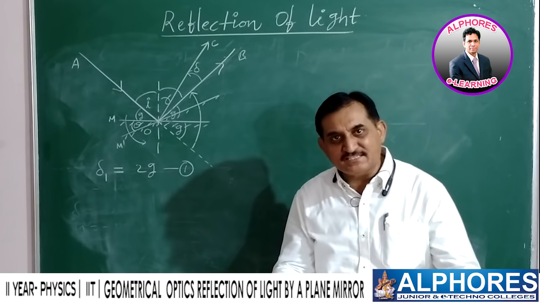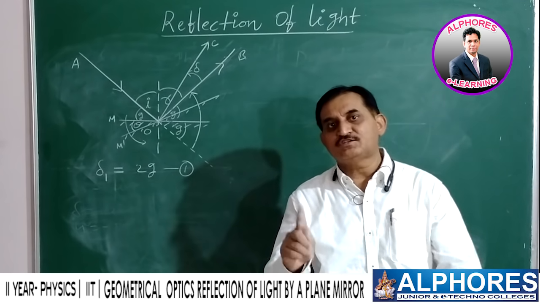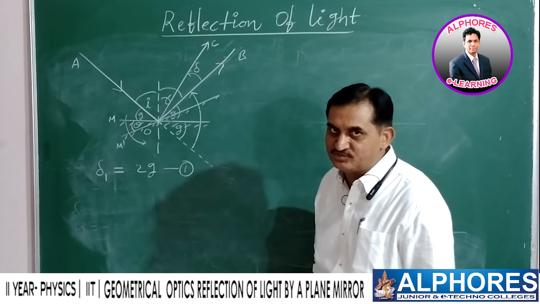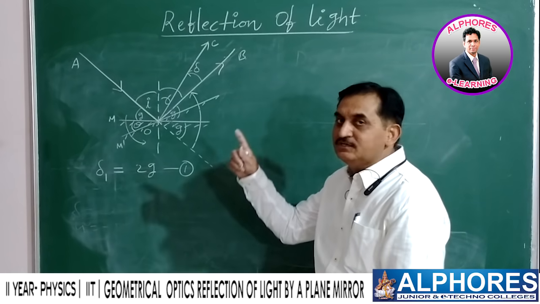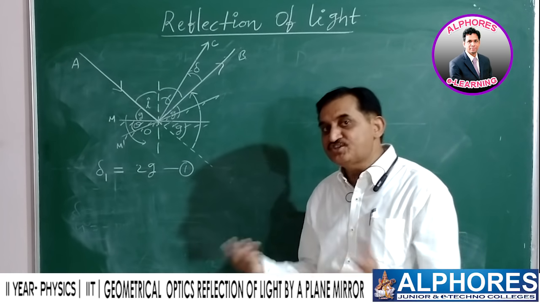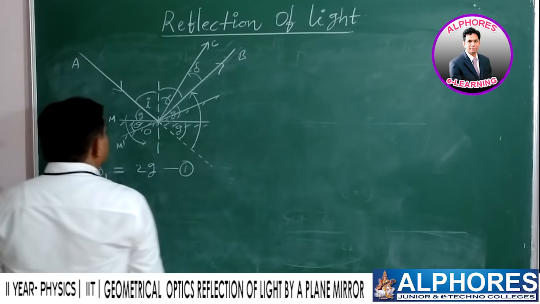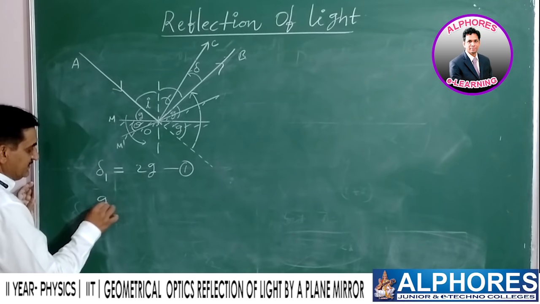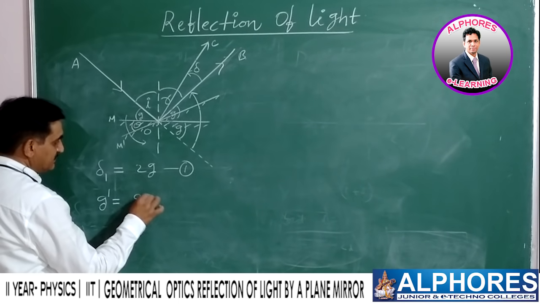It is keeping as it is. Simply, the mirror alone is turned by an angle theta anti-clockwise. Corresponding reflected ray will also turn anti-clockwise by how much angle? We don't know, we are going to find that one. Right? Now, the new glancing angle G dash is equal to G plus theta.